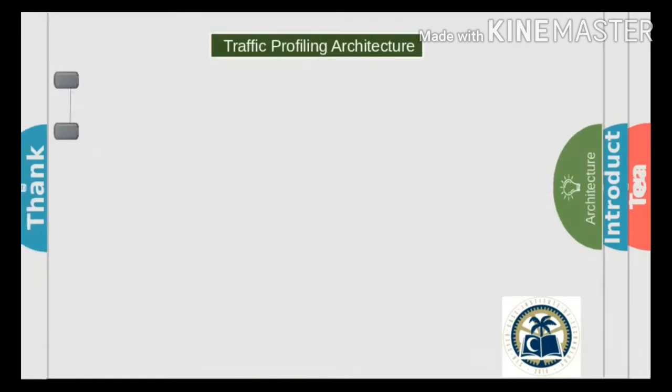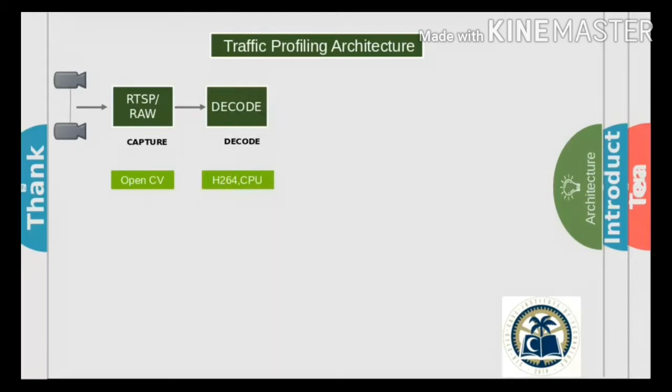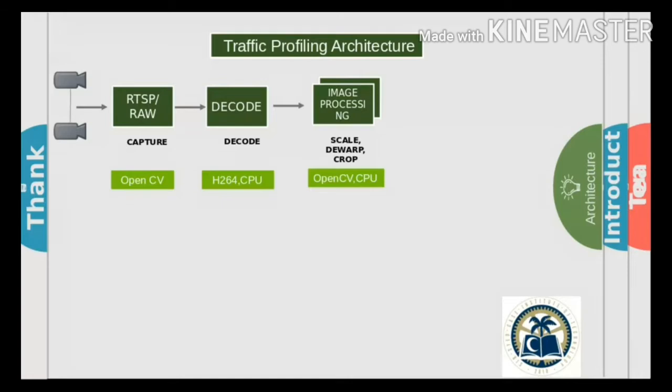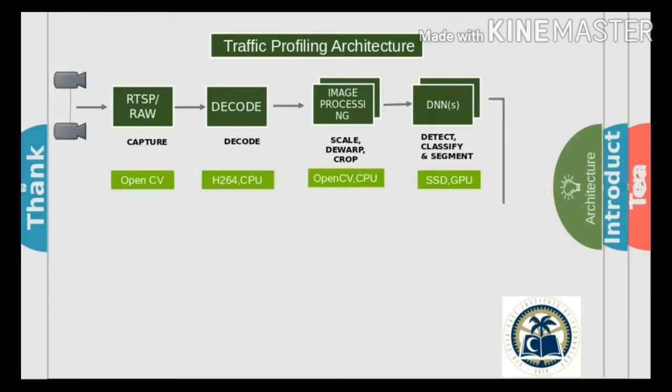First, we have cameras at the road connected to the NVIDIA Jetson Nano, and the Jetson Nano will encode the videos using H.264. Then we apply image processing techniques to apply different annotations on the frame. Then we apply deep neural networks on the frame. We are using SSD MobileNet to detect the object. Then we apply a tracking algorithm on the frame. We are using the centroid tracking algorithm. In this, first we compute the centroid of the detected object. Then we apply a correlation filter on the centroid to track it.